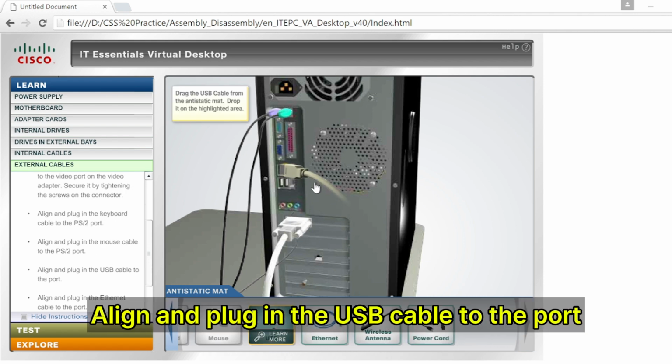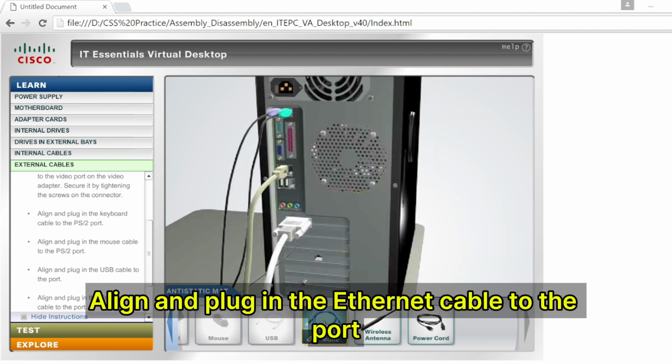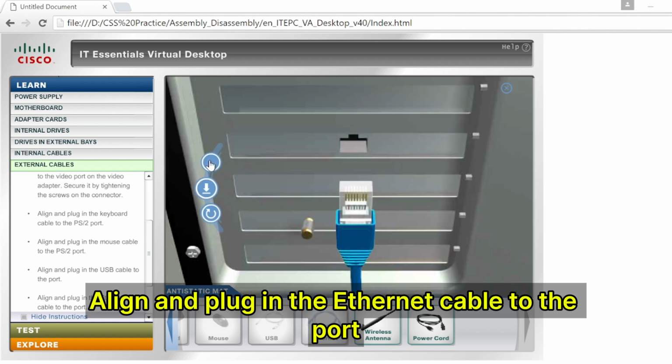Align and plug in the USB cable to the port. Align and plug in the Ethernet cable to the port.